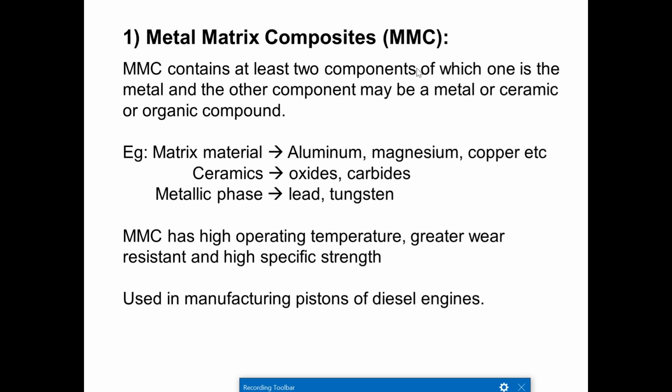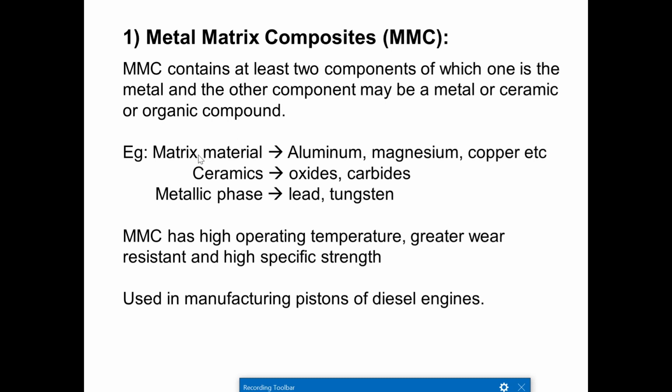One by one we are going to study these in the next slides. First one is the metal matrix composite. MMC contains at least two components, of which one is a metal and the other component may be a metal or ceramic or organic compound. In MMC, one element should be a metal, and the other reinforcement material may be in any form.